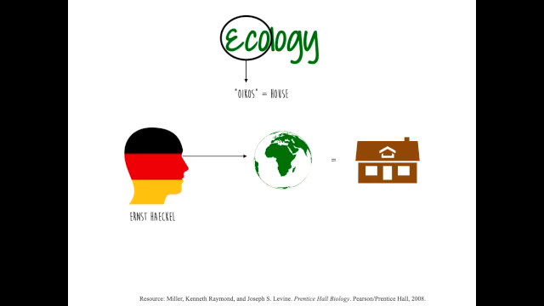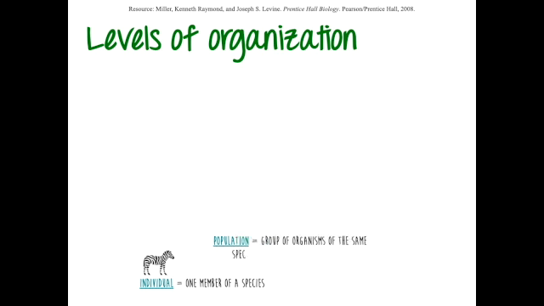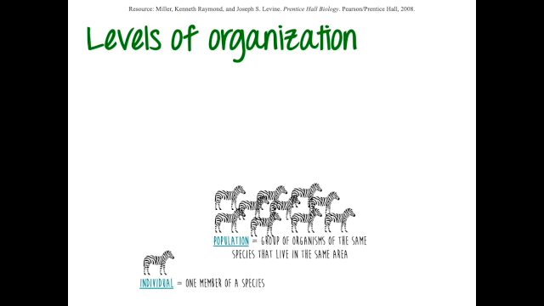To make the study of our house, the planet, easier, ecologists divide it into different levels. The first level is an individual, one organism of a particular species, for example, a zebra. The second level is a population, that is a group of organisms of the same species in the same area, for example, a group of zebras.